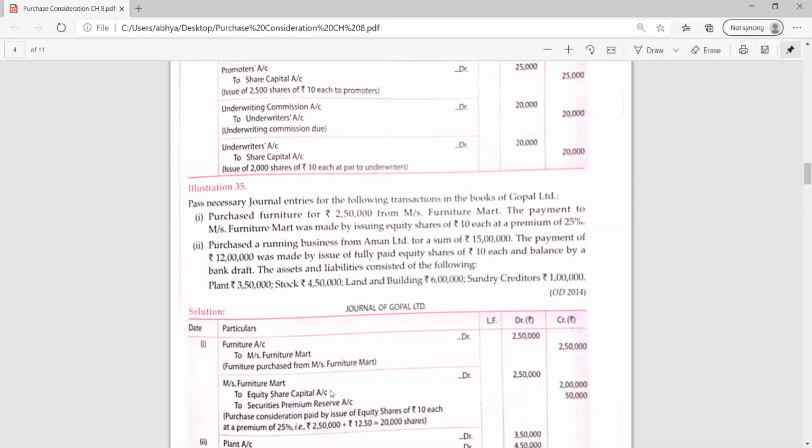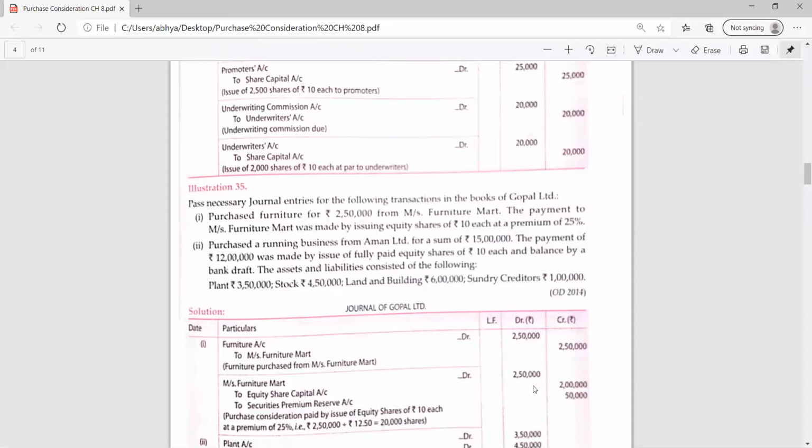Now the share capital, how many shares have we issued? 20,000, and the face value of one share was 10 rupees. So 20,000 into 10 is equal to 2 lakh. And then 20,000 into 2.5. 20,000 is the number of shares, and 2.5 is the SPR on each share. So 2.5 into 20,000 is equal to 50,000.